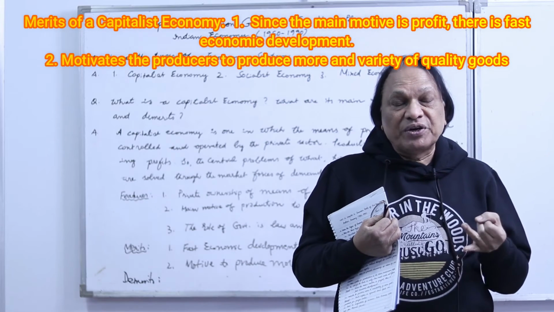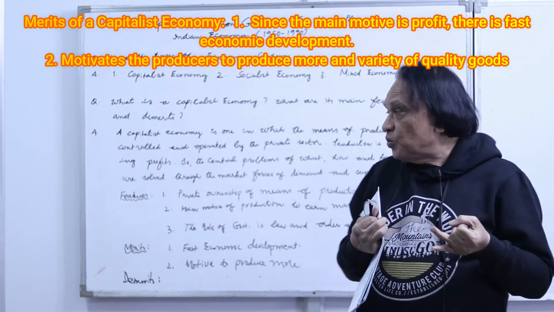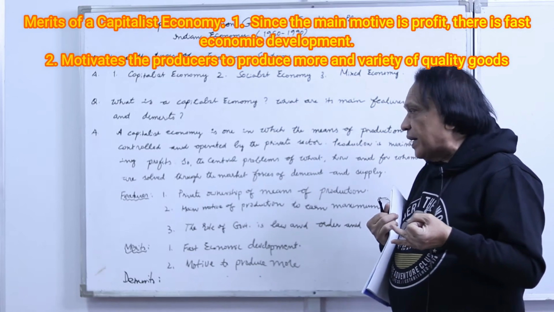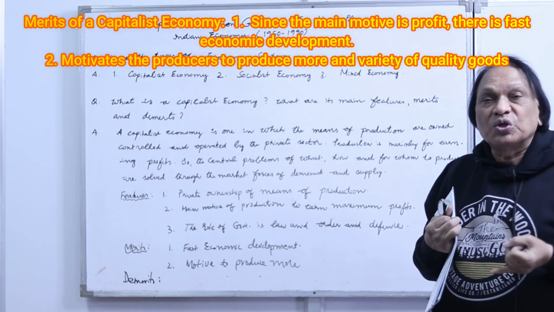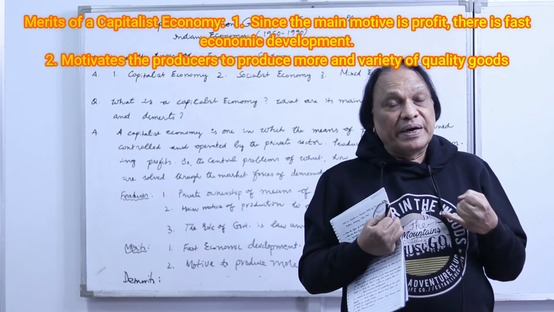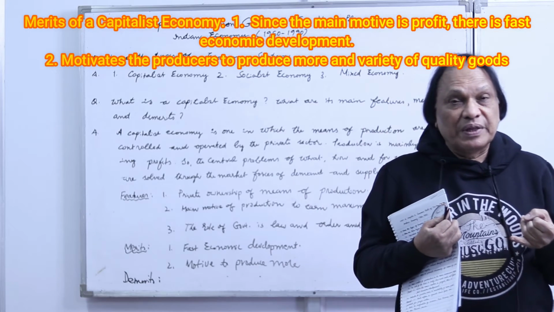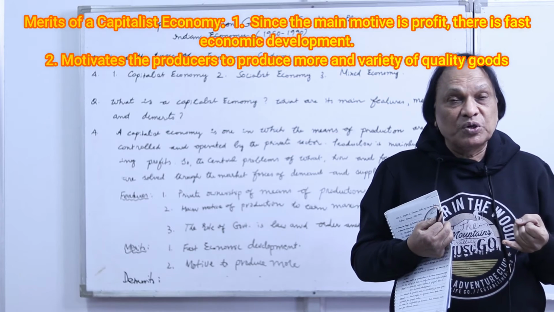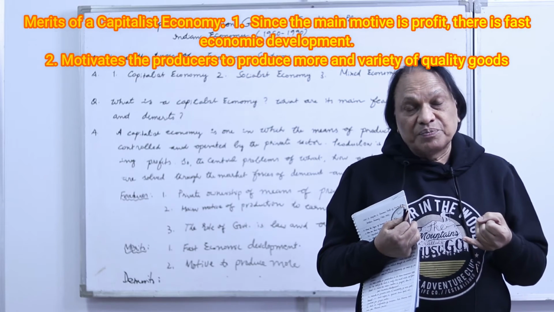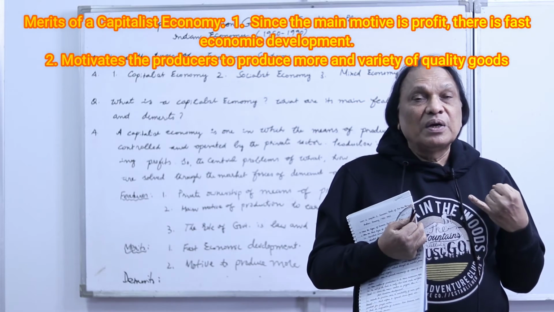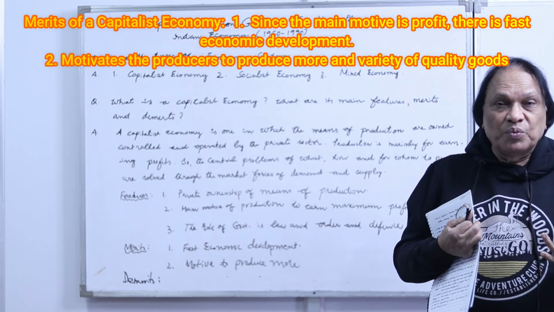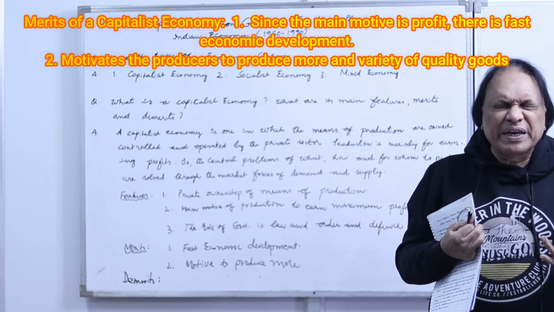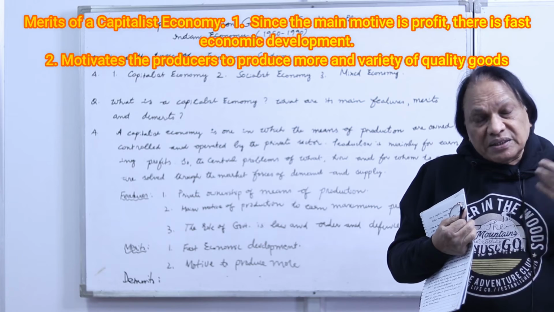And there is a choice for people to choose the goods here, and private ownership of production. Hence they have an incentive to produce more. Because of the profit motive they produce more, and since all the resources are owned by private individuals, it's a profit motive, so they produce more. There are a variety of goods. And it has some demerits.